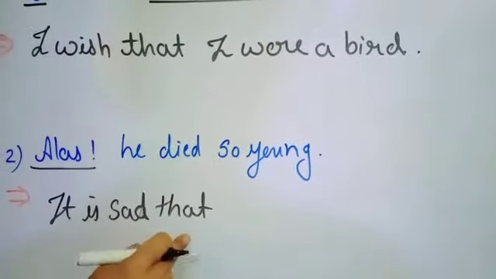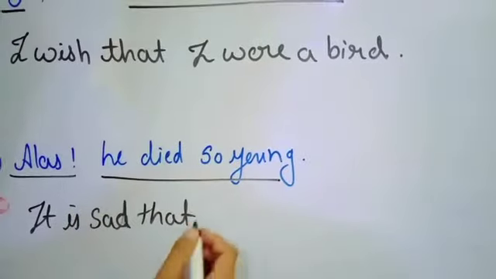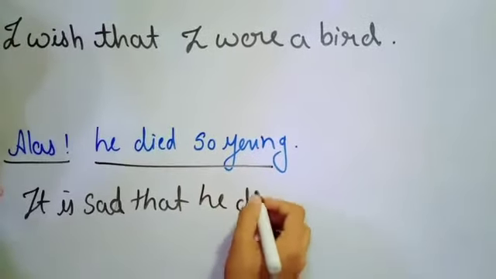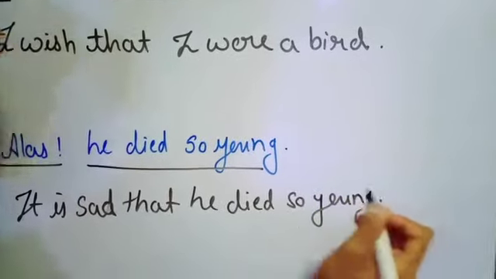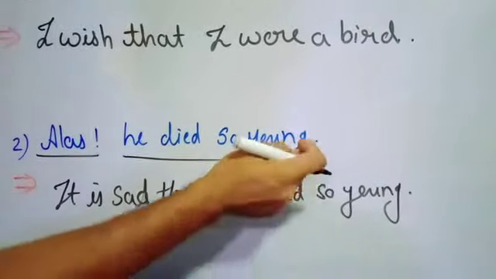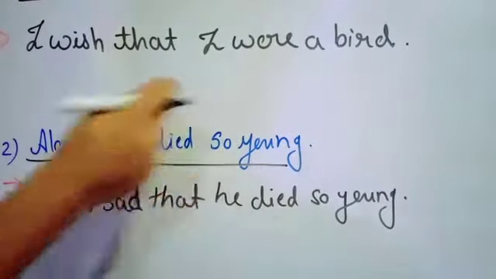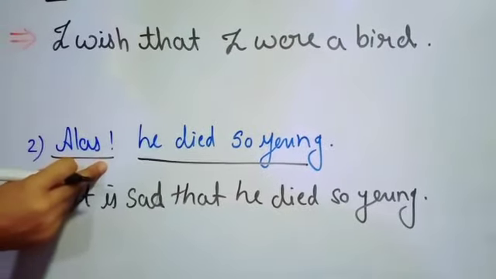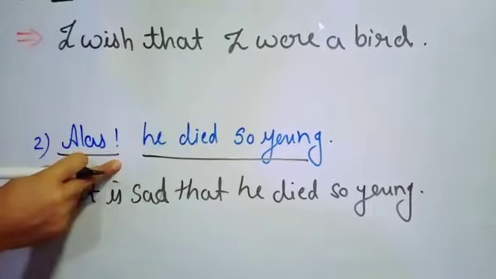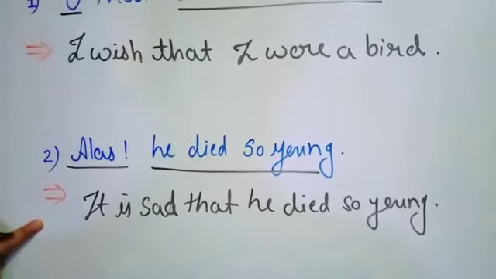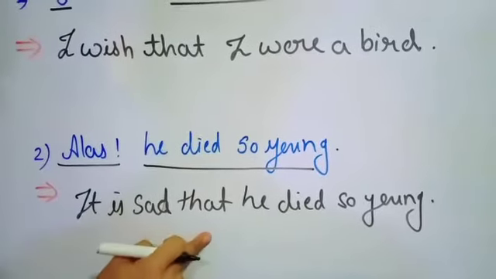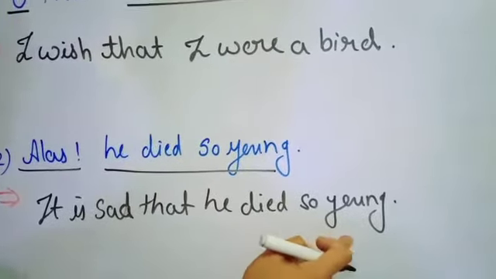It is said that, the rest of the sentence as it is. He died so young, and full stop. You can see here we don't have the exclamation mark, because we have the exclamation word alas, and here we have the exclamation mark, means this is an exclamatory sentence only. And now we change that into the assertive one. It is said that he died so young.